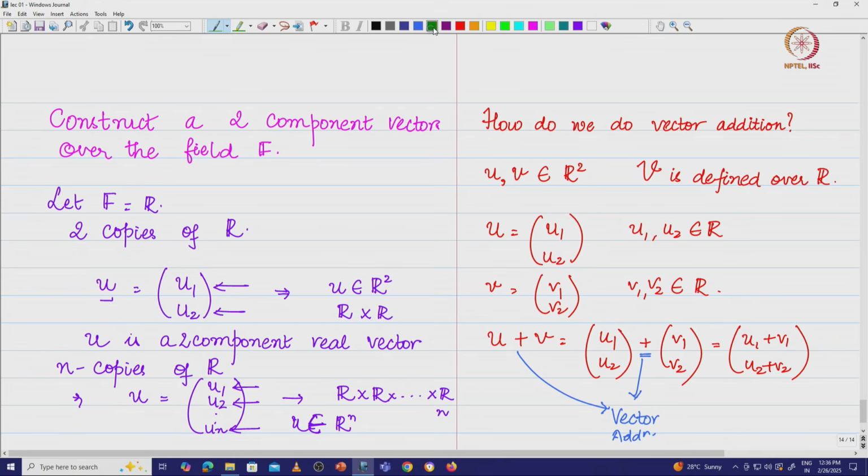Whereas this plus and that plus that I use here, these are basically the addition as defined in the field. Why? Because u1 and v1 are field elements, therefore if I want to add those two, the addition must follow the addition that is defined in the field. So, addition as defined in the field R.